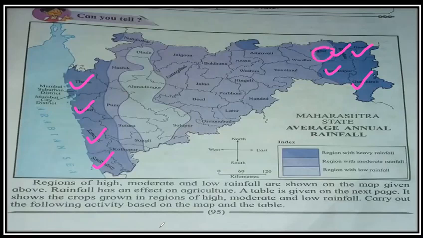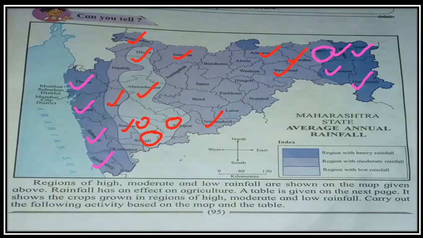Regions with moderate or medium rainfall are Nandurbar, Pune, Satara, Jalgaon, Amravati. Towards the east are Wardha, Yavatmal, and to the south is Usmanabad. Regions with low rainfall are Dhule, Ahmednagar, some parts of Satara, Solapur, and Sangli.